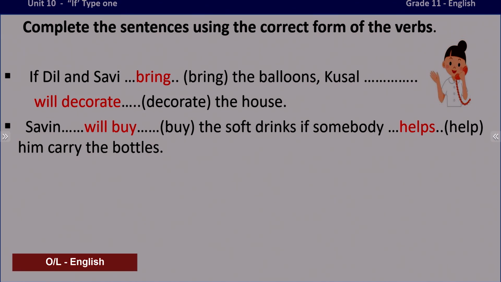If somebody, simple present, the verb help is given, but we are referring to somebody. You know that it's a definite singular. Therefore, somebody helps. If somebody helps him carry the bottles, what happens? Saveen will buy the soft drinks. So, the sentence is, Saveen will buy the soft drinks if somebody helps him carry the bottles.